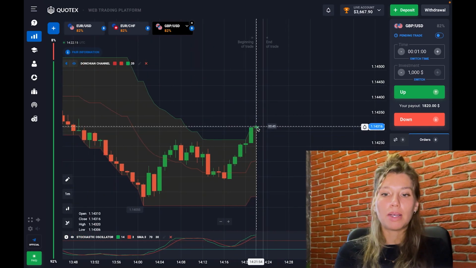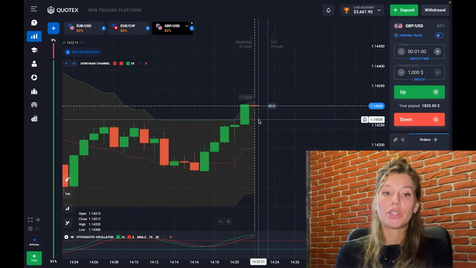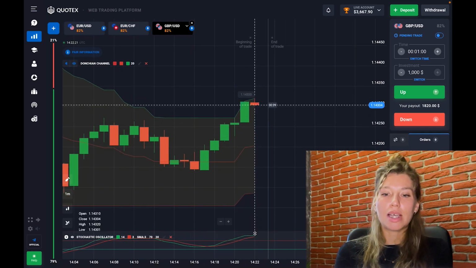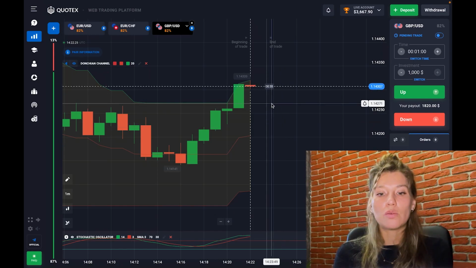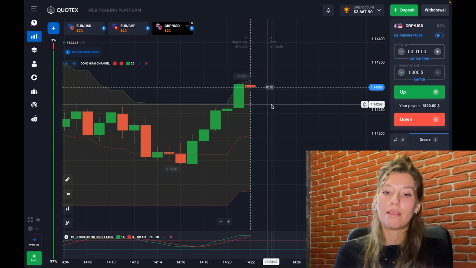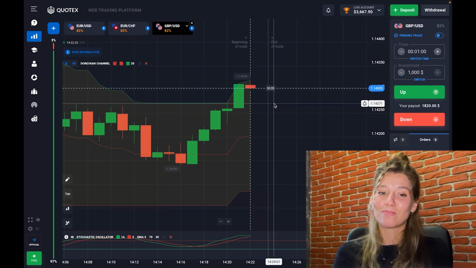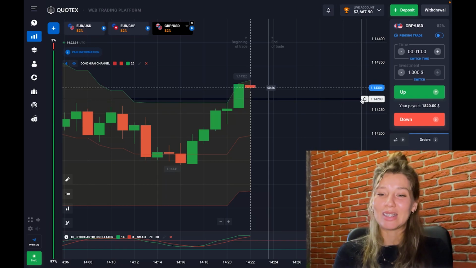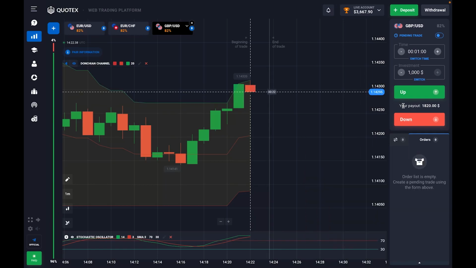And this is also not bad when you see this candle is getting higher to the upper band of the Donchian channel, and we have this intersection at Stochastic, and this is actually a perfect signal for us. That's why I will make here a very big trade, I think, also with $2,000. Yes. Now, friends, be ready to call the option right now.